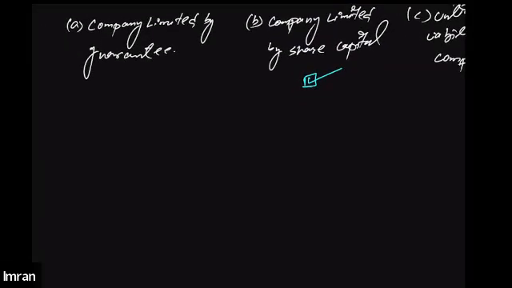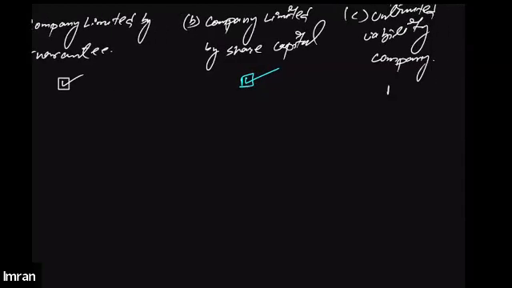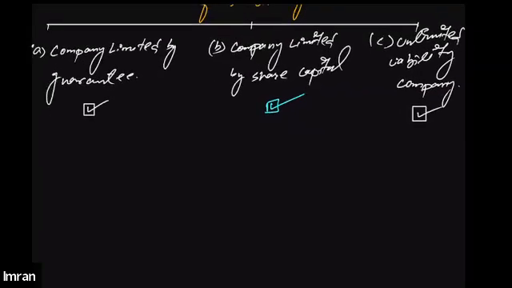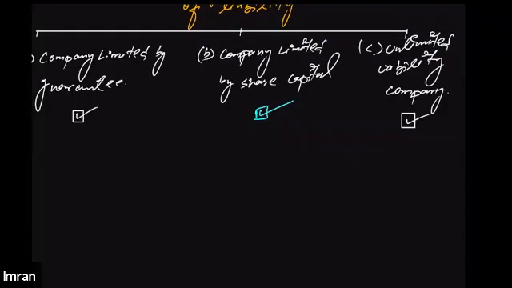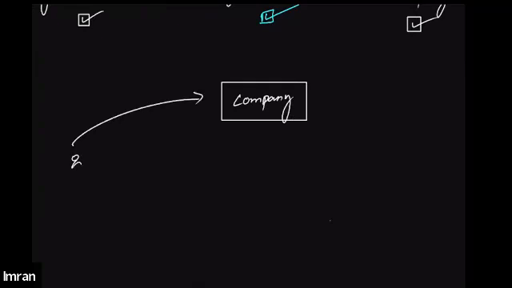Okay. So we understood company limited by guarantee, and now let's talk about the unlimited company. Unlimited company and company limited by guarantee are pretty much similar. The only thing is, for example, if you are willing to become a member in a company which is an unlimited liability company, let's suppose again Mr. X has decided to become a member in this company.